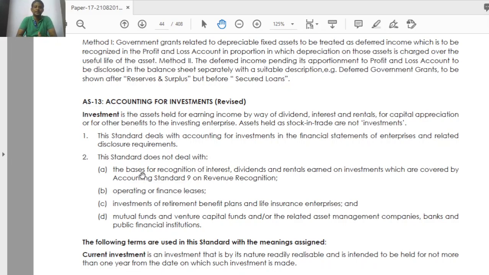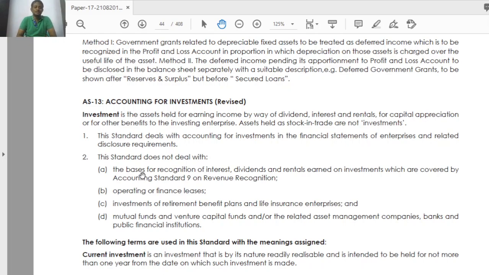Recognition of interest, dividend and rental income, that is related to P&L account. Actually, income related to P&L account generated from this investment is covered under AS 9 revenue recognition. Okay, asset portion is covered here, revenue portion is covered there under AS 9.